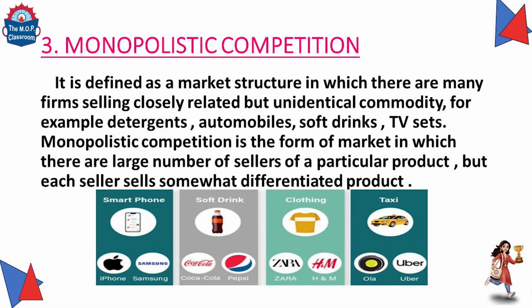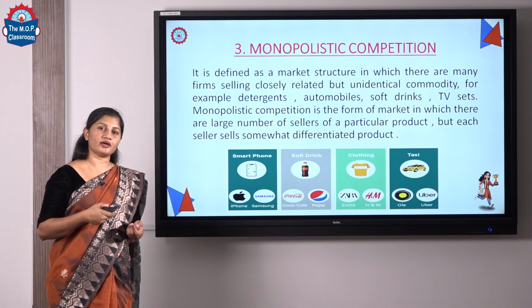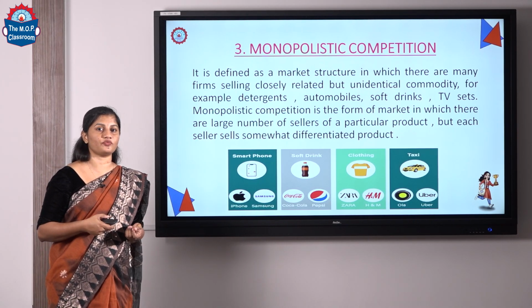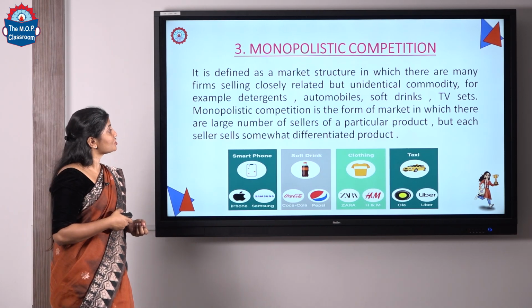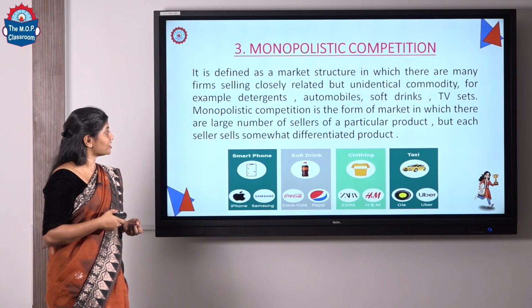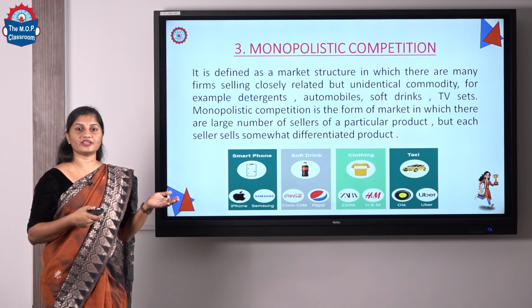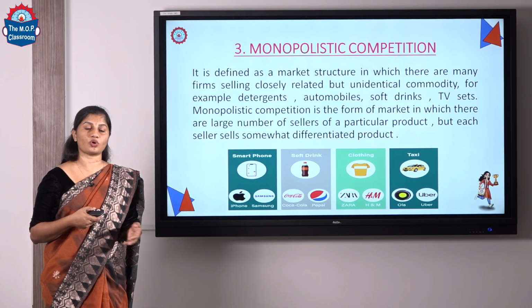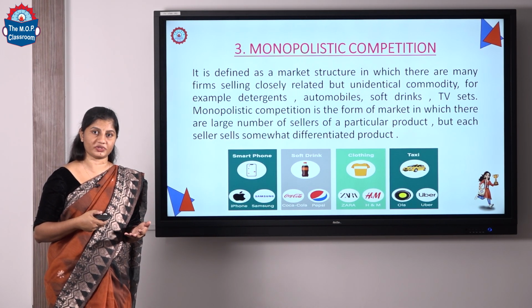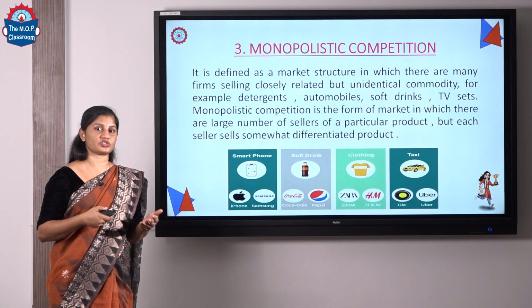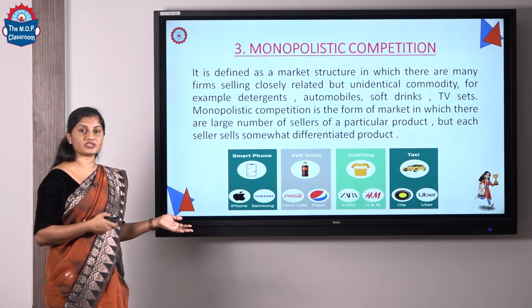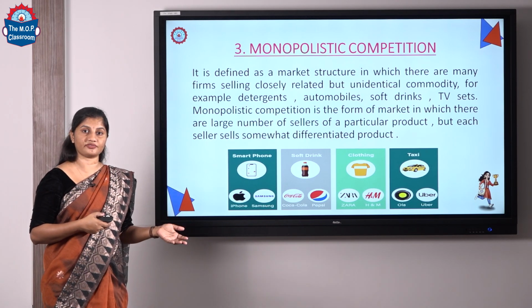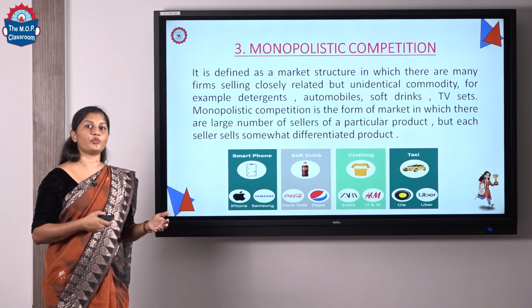The third market structure is monopolistic competition. It is a market structure characterized by selling closely related products that are differentiated. There is a large number of sellers existing in monopolistic competition. Some examples are detergents, automobiles, soft drinks, TV sets, toothpaste. These are the common market structures in the economy. Other examples are smartphones, soft drink items, clothing brands, taxi services. All these are examples of monopolistic competition.